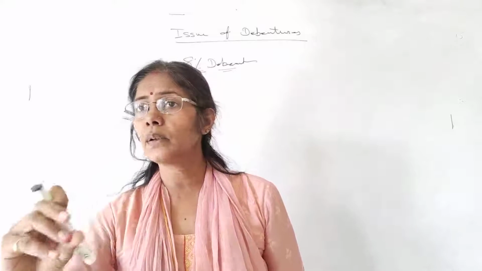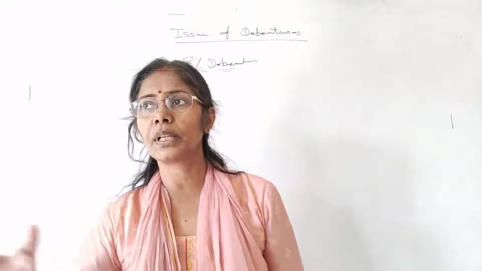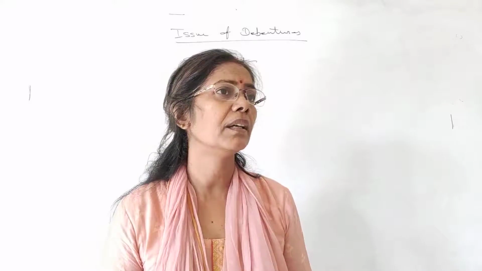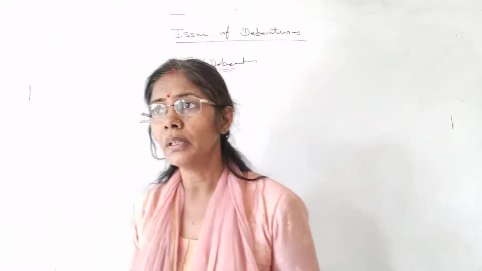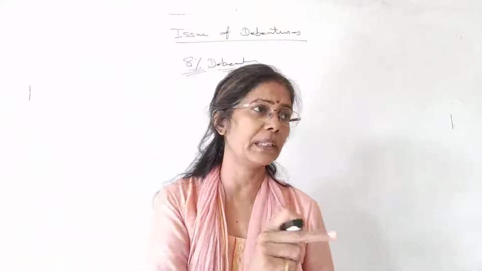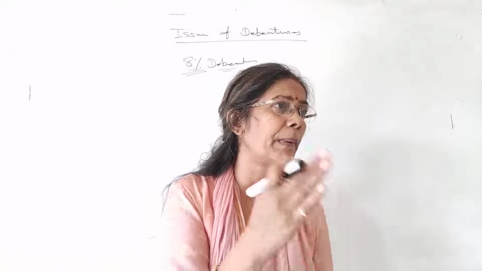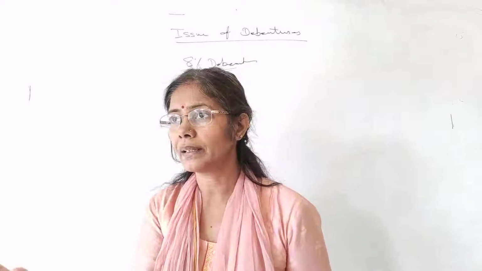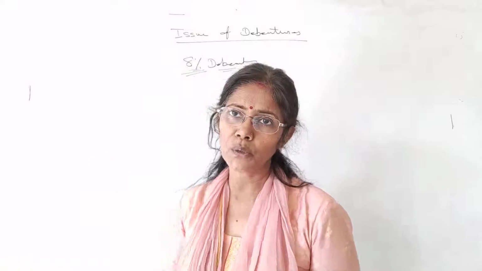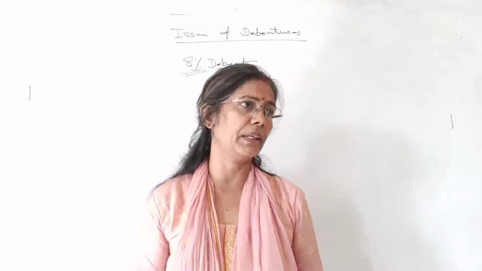Here we say zero interest, means company is not giving interest. But do you think that you didn't get anything? You got 20 rupees, because you have purchased it at 80 rupees, but at the time of payment you are receiving 100 rupees. So you got 20 rupees in the name of your interest.